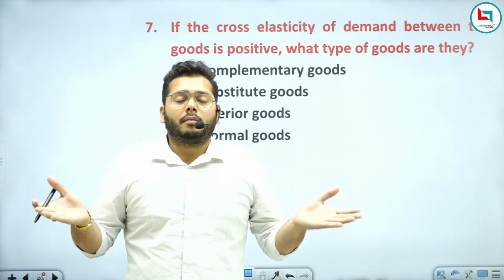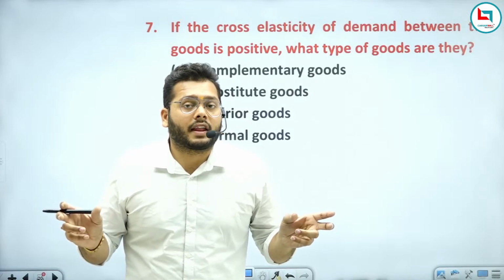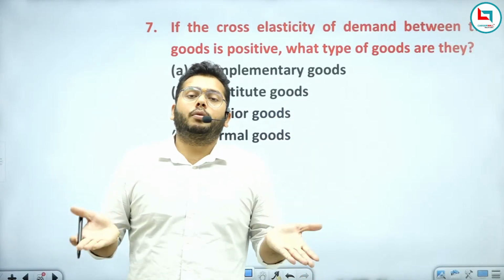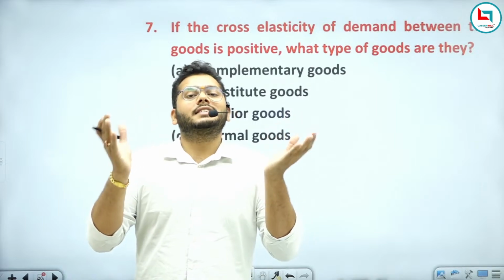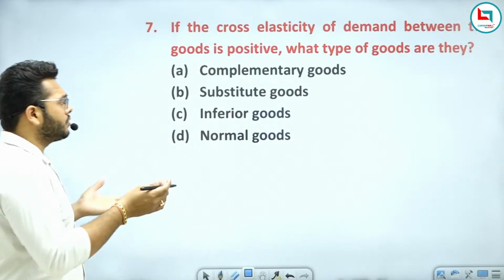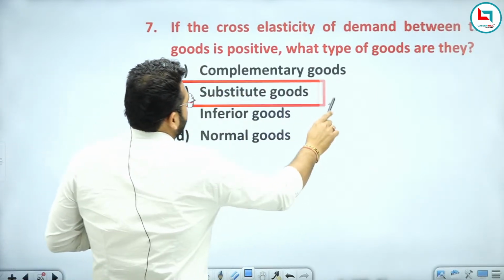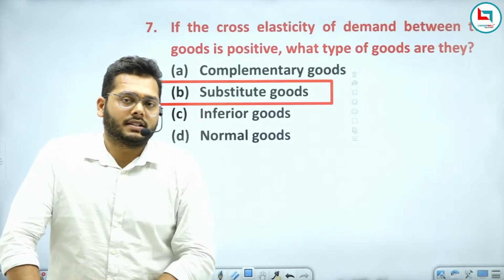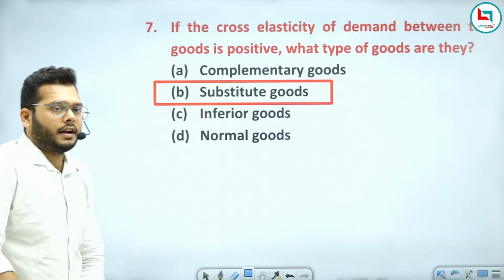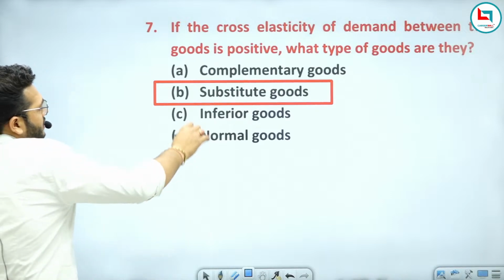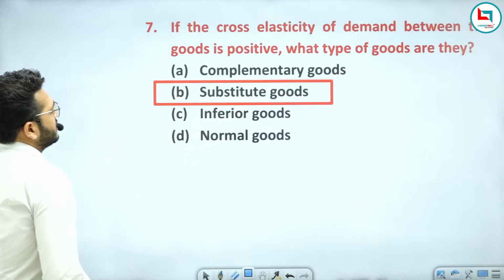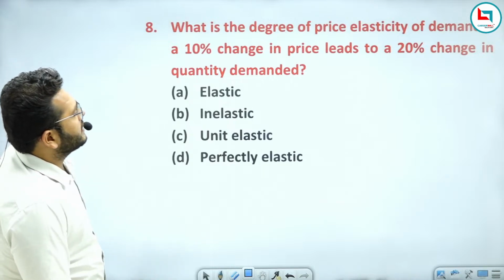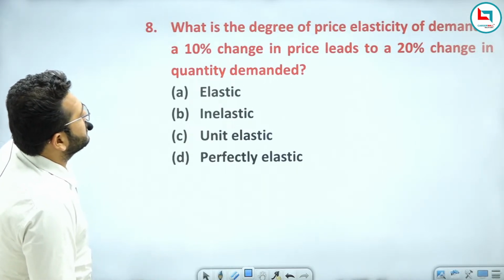It means there are two goods that have a positive relation, because both are rising. So this is substitute goods. If the price of tea rises, the demand for coffee will rise, right? Am I clear to everyone? So this is substitute goods.